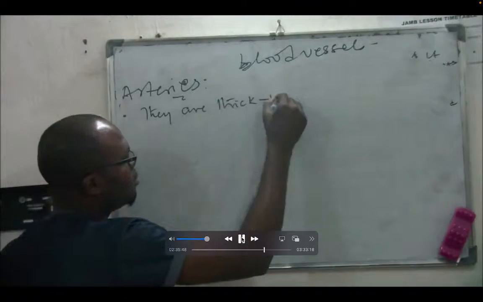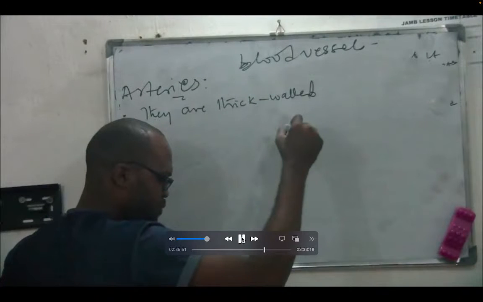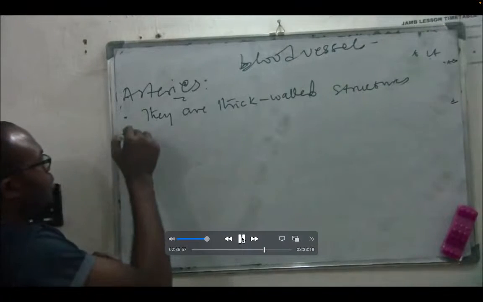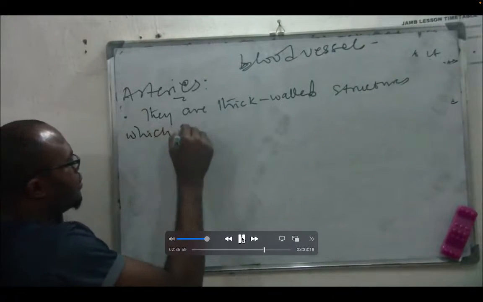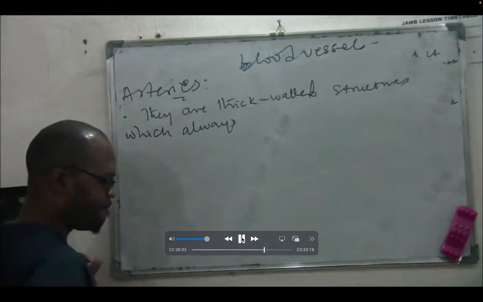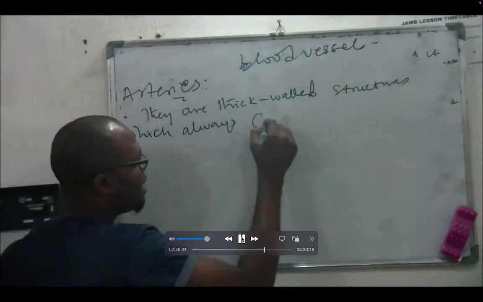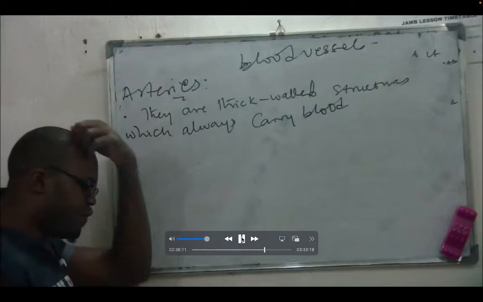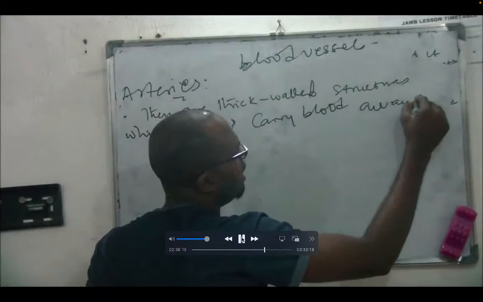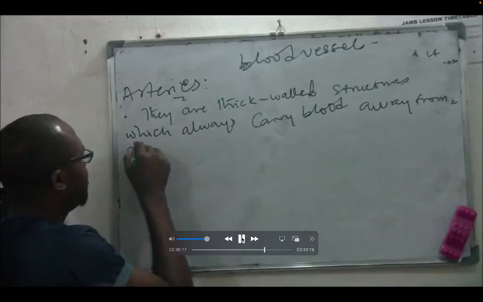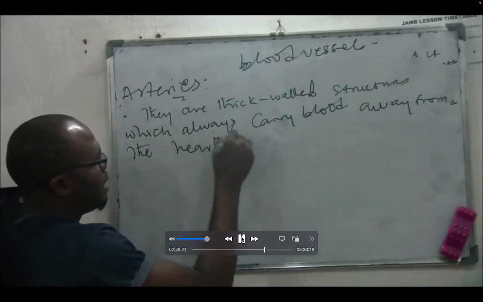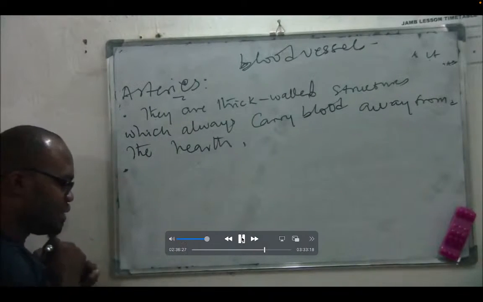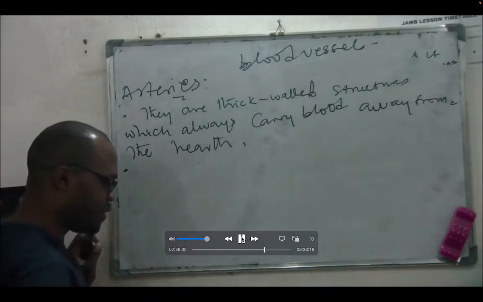thick walled structures which always carry blood away from the heart. That's what arteries do. Away from where? So the one that carries blood to the heart is known as what? Veins, isn't it? So another property of the arteries is that its outer layer is fibrous.